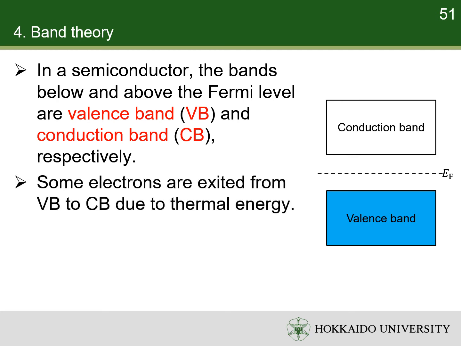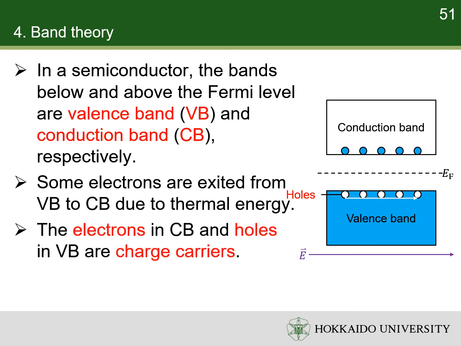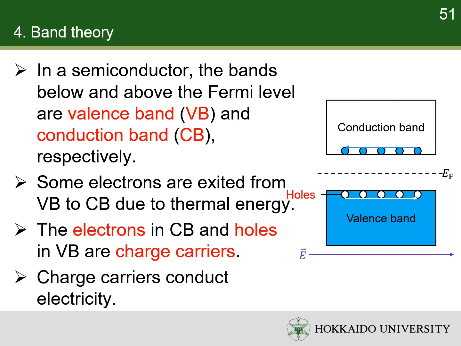However, above absolute zero, electrons have thermal energy. A small fraction of electrons in the valence band are excited to the conduction band. The empty states left in the valence band are called holes. The holes are equivalent to positively charged particles, which are free to move in external electric field. The electrons in the conduction band and the holes in the valence band are called charge carriers. They conduct electricity. Pay attention that, in electronics, the term electron refers to the electron in the conduction band, not all the electrons in the solid.